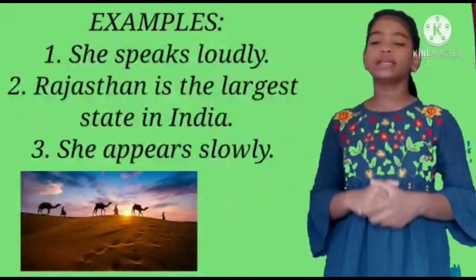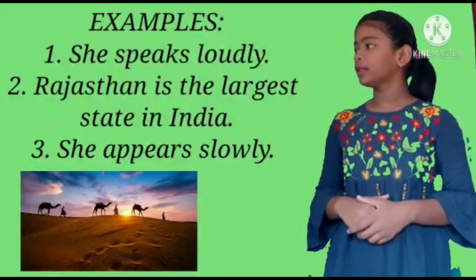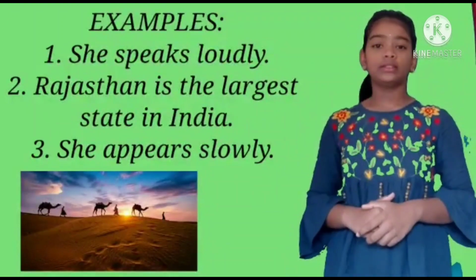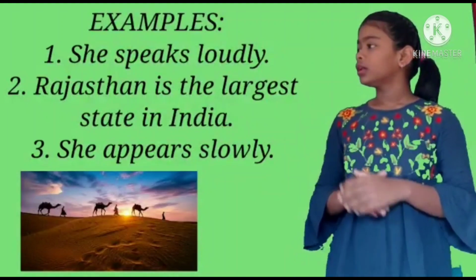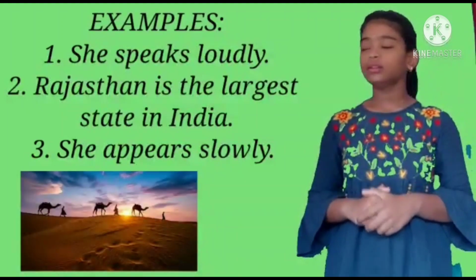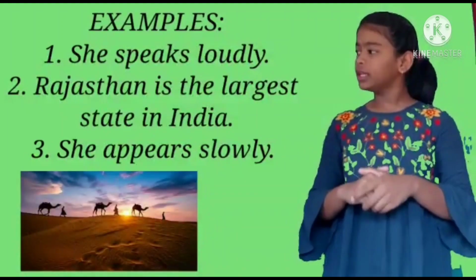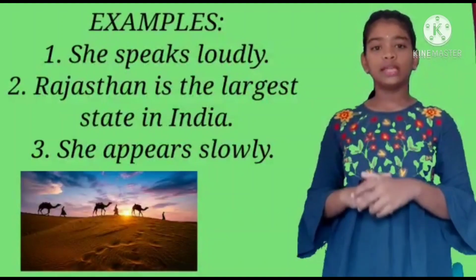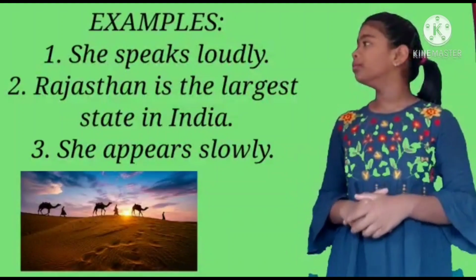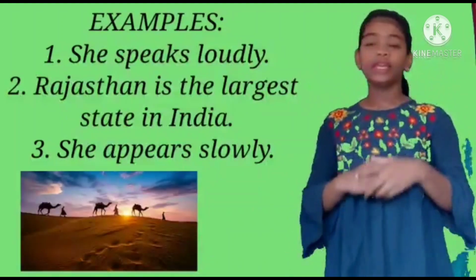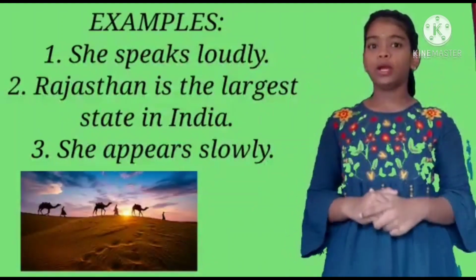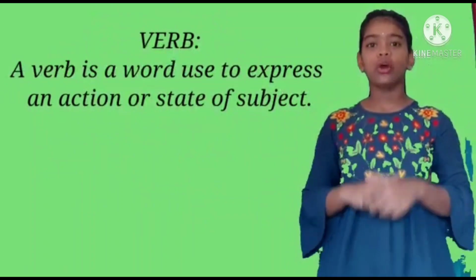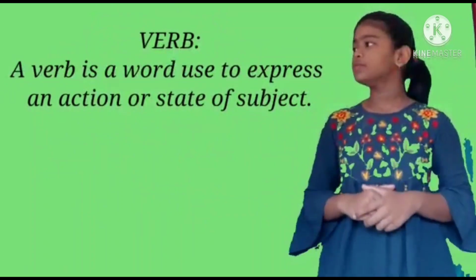Let's look into sentence examples of verb. She speaks loudly. Here speaks is an action. Next, Rajasthan is the largest state in India. Here is is the stative verb. So it is verb. She appears slowly. Here, appears is a stative word. So, verb is a word used to express an action or state of a subject.